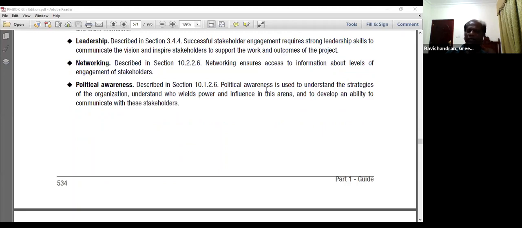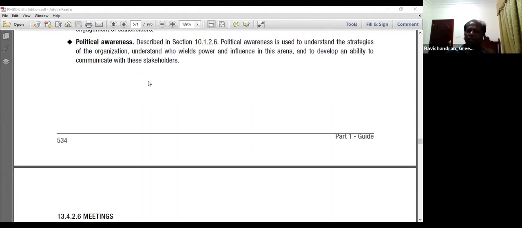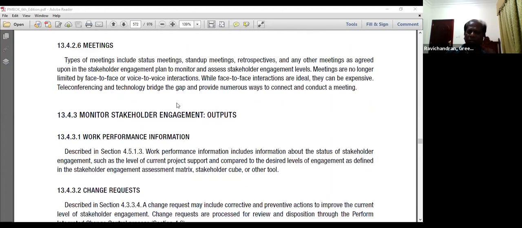Political awareness. The political awareness is for understanding the strategies of the organization, understand who wields the power and influence in this arena, and to develop the ability to communicate with the stakeholders. That's called political awareness. Meetings, which could be status meeting, stand-up meeting, retrospective meeting, or any other meetings agreed with the stakeholders in the stakeholder engagement plan.